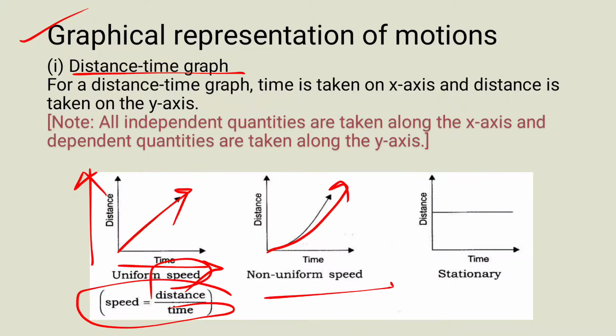And for a stationary body, when it is at rest, it will give a straight constant line. So there is no change in distance with respect to time. This means there is no change in the position or distance of an object with respect to time.